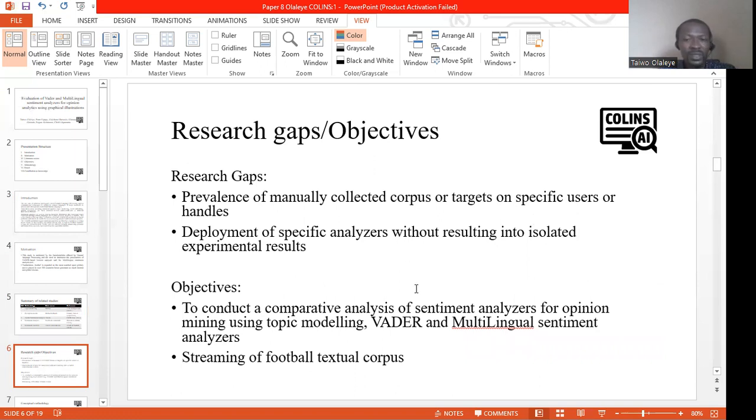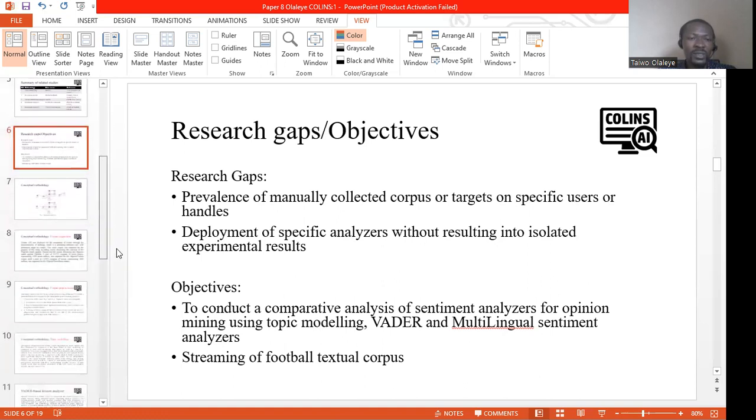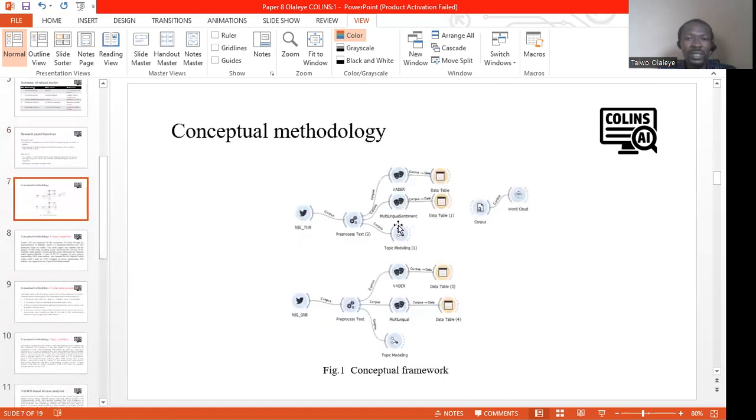So the objective of this study is to conduct a comparative analysis of VADER and multilingual sentiment analyzers to discover their uniqueness on the textual football corpus. Also, our corpus will be extracted from streaming of football. It will consist of streamed football textual corpus, such that there is no specific target audience in mind.